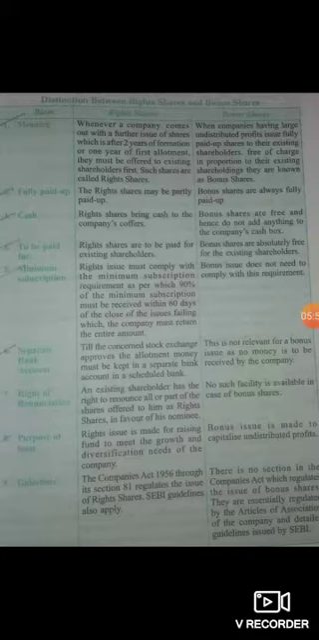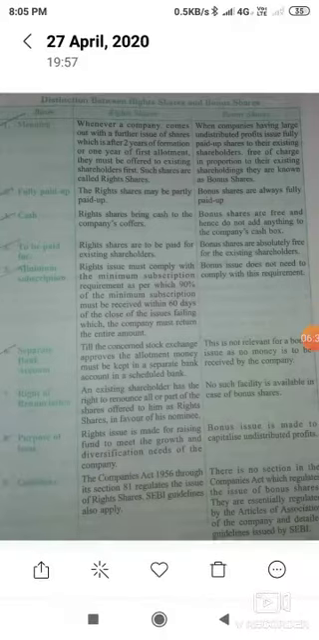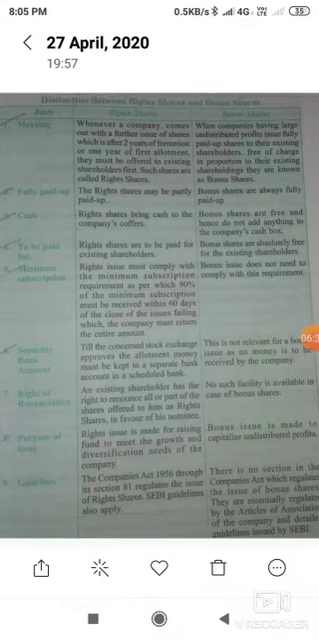The next is purpose of issue. Right issue is made for raising funds to meet the growth and diversification needs of the company. It means that when a company needs funds, the main purpose of issuing right shares is to raise funds to meet the growth and diversification, to bring any changes, to expand the business, for the growth of the business. They need funds, and that fund has to be raised through right shares.